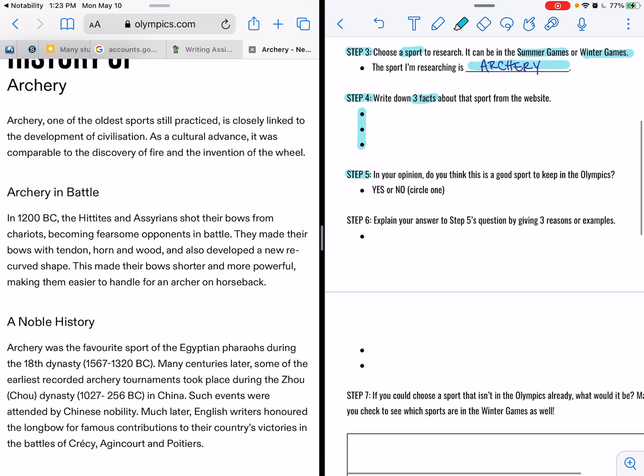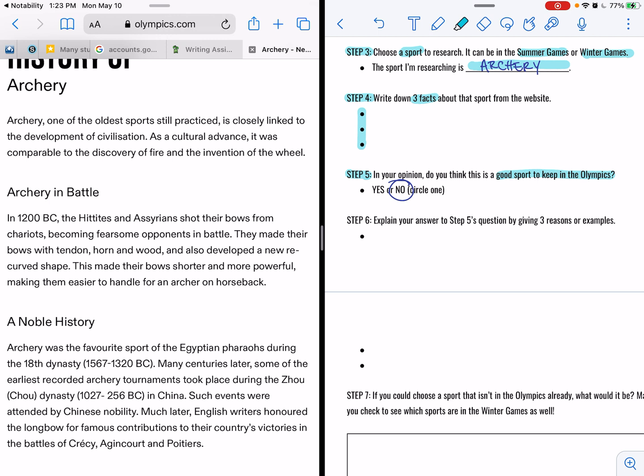In step 5, you are going to write, in your opinion, do you think this is a good sport to keep in the Olympics? So keeping my example of archery, after I've read about some facts about archery, I'm going to select yes or no. So pretend I put no. I don't think archery should be considered a sport. Now, I'm just not really stating my own opinion. I'm just choosing no.